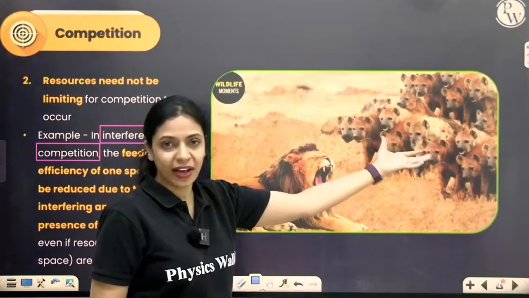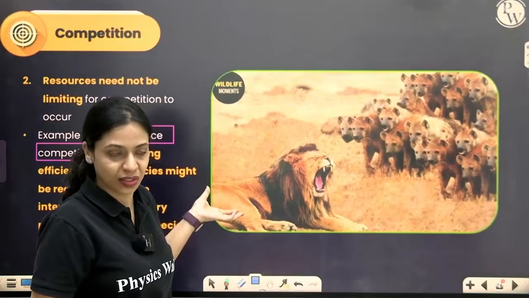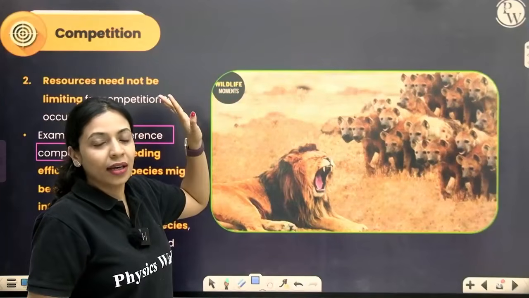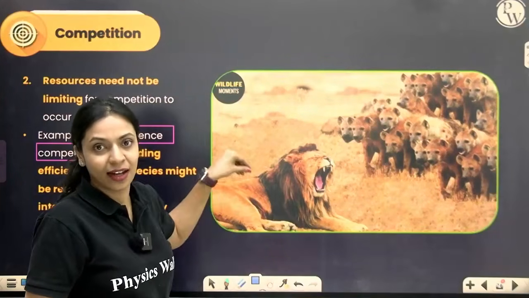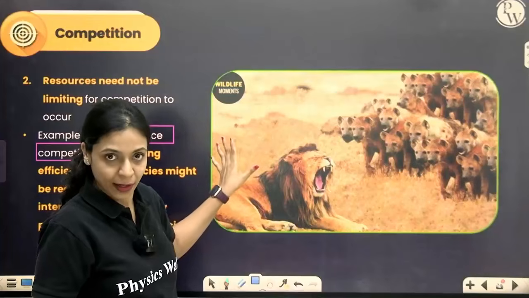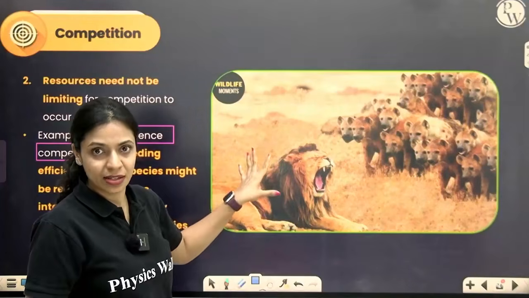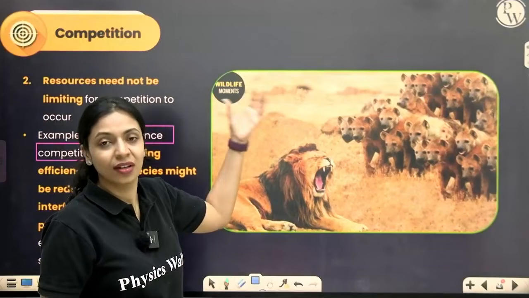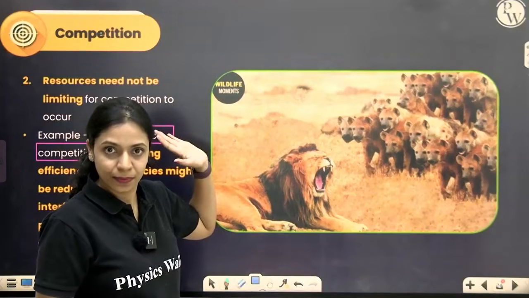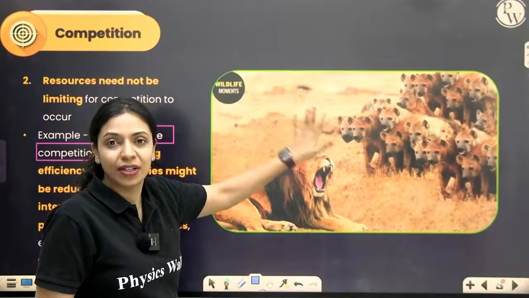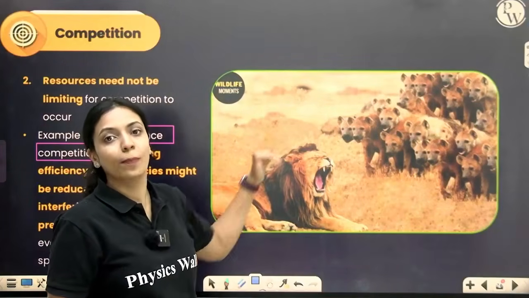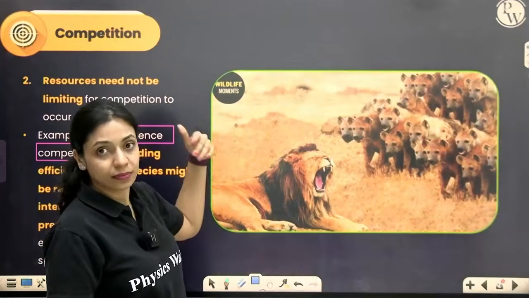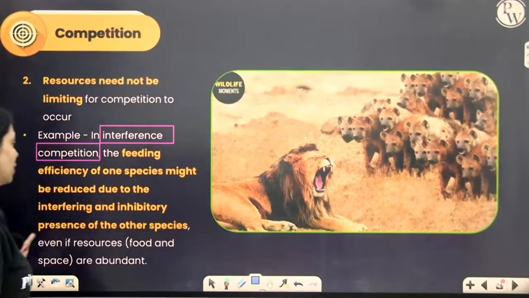Let's say there's a group of hyenas here, a pride of lions on this side, and a lot of cattle grazing there. If the hyenas see that there is a pride of lions, they are scared of these lions because of being intimidated by them. Even though there is food, they are not going towards it. Even when there is unlimited resource, there is competition between these two. All right, so that is interference competition.